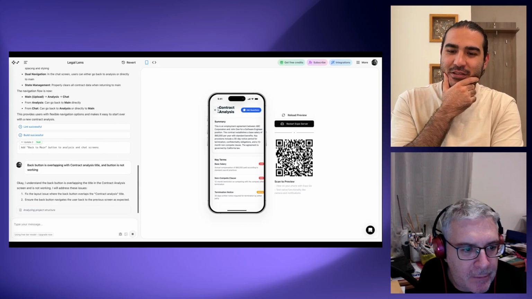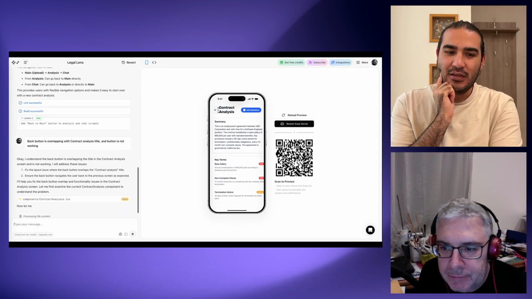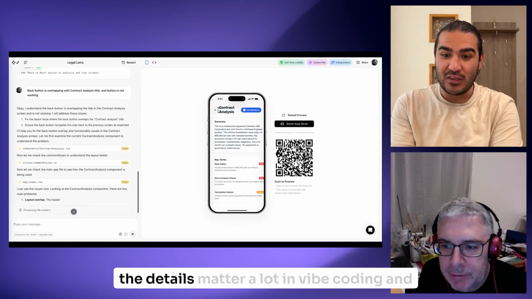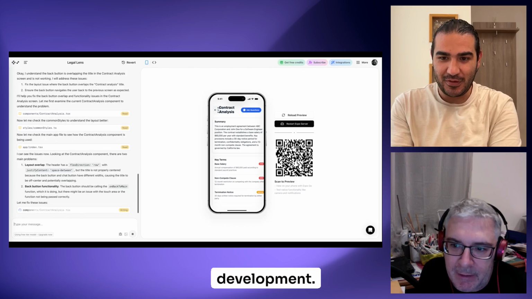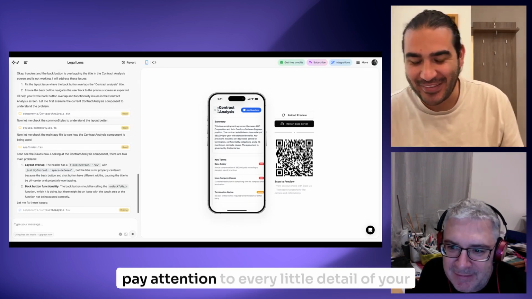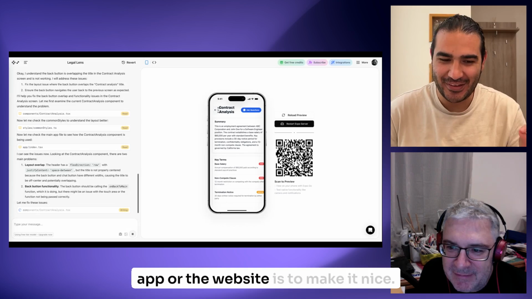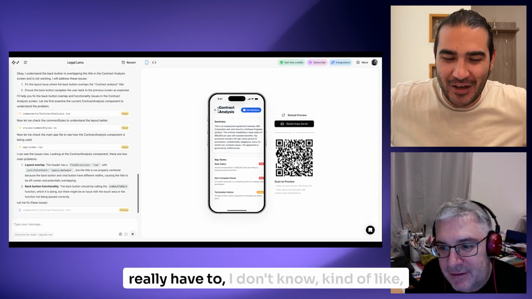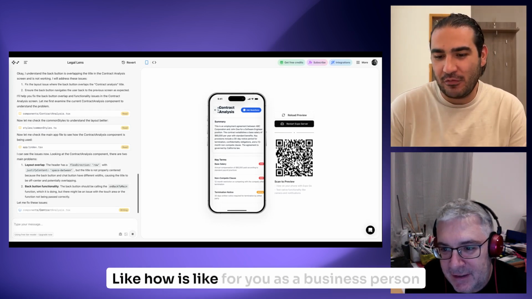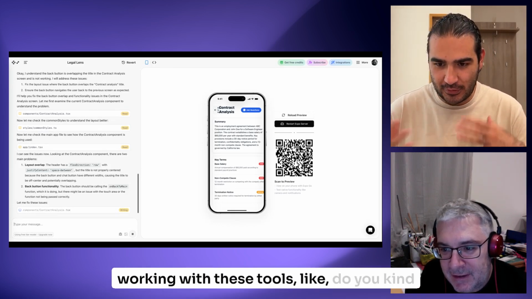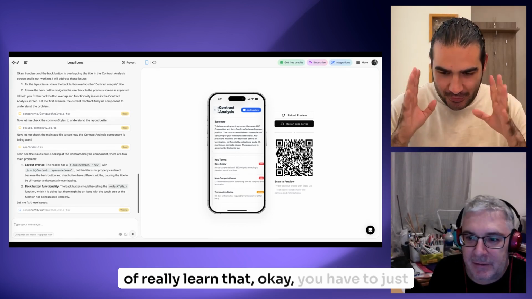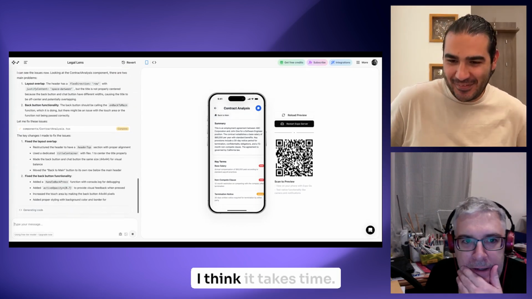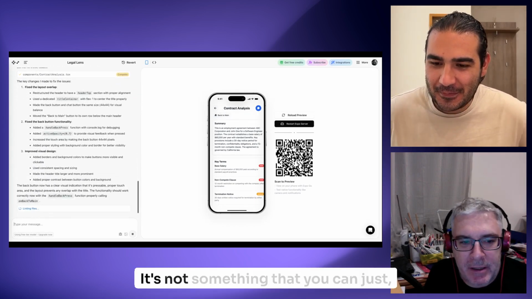One observation that I had is that I'm also not a technical person, and I'm now starting to learn coding, and attention to detail matters a lot in vibe coding and development. You really have to pay attention to every little detail of your app or the website just to make it nice. You have to go from A to Z. I don't know, how is it for you as a business person working with these tools? Do you really learn that you have to be all in and focus, or do you just leave it? I think it takes time. It's not something that you can just